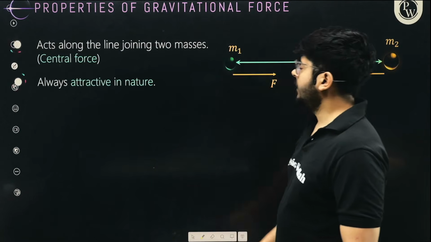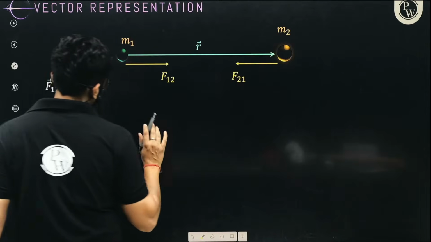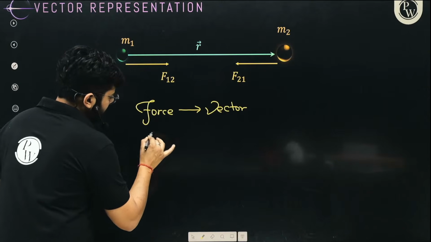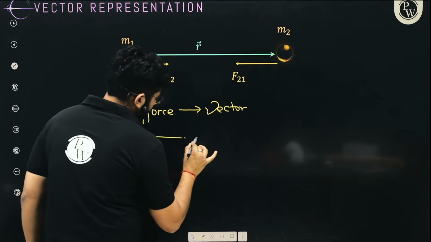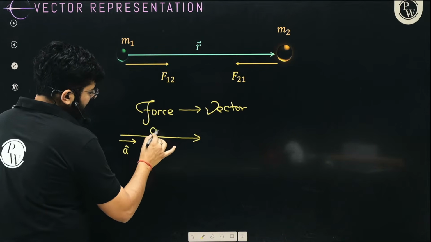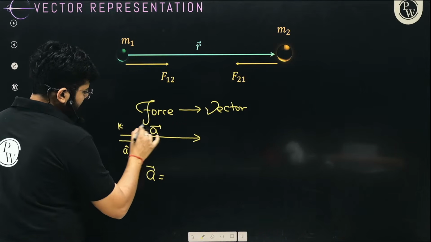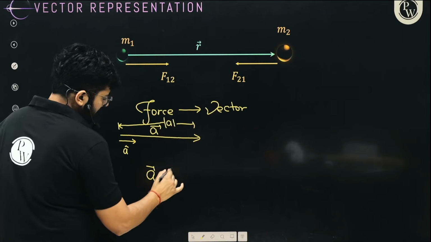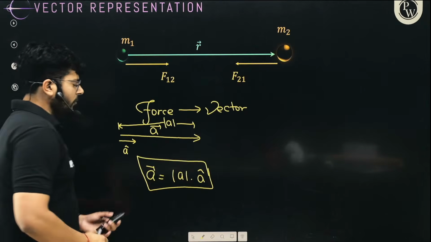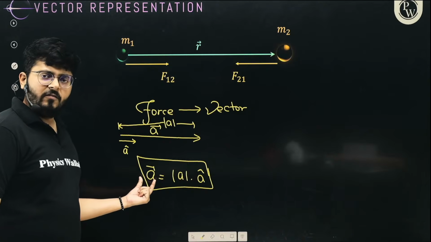Clearly, all you need to know is this: if you want to write anything in vector format, for example, there is a vector A, and in the direction of the vector, the unit vector is A cap. How will you write down the vector A? Vector A will be the magnitude of A, just measure it, into the unit vector in the direction of A. So if you multiply the magnitude of a vector with the unit vector in its own direction, you will get the complete vector format.